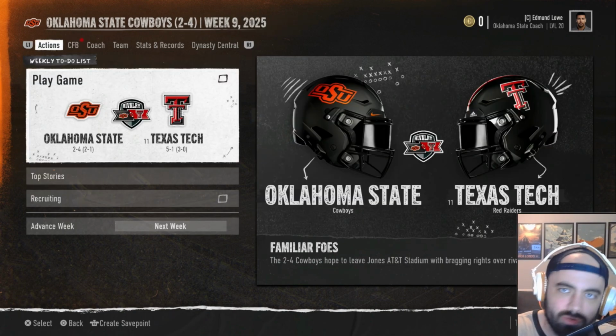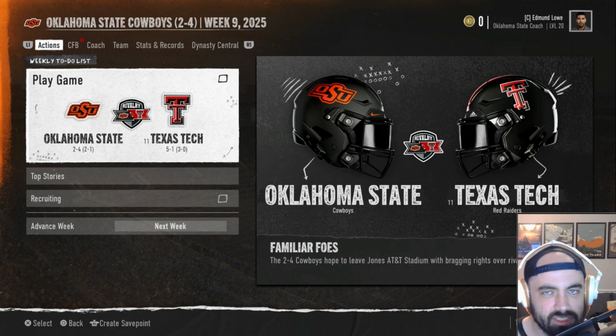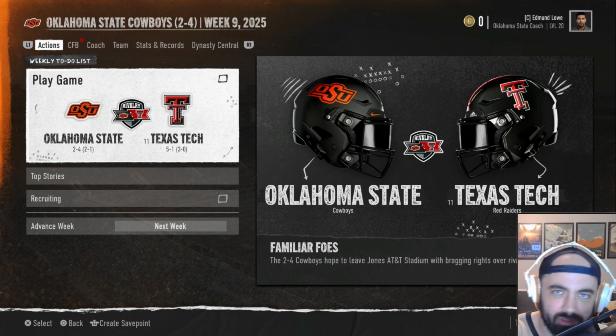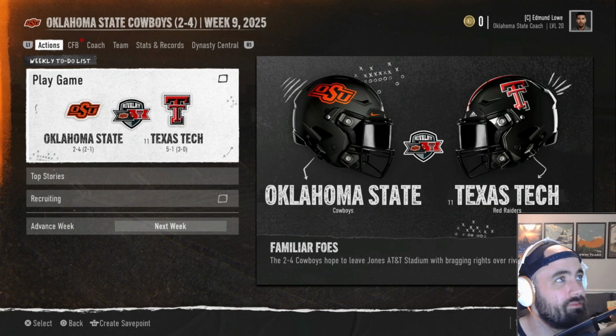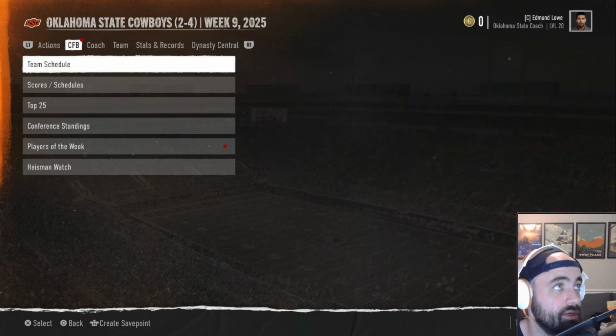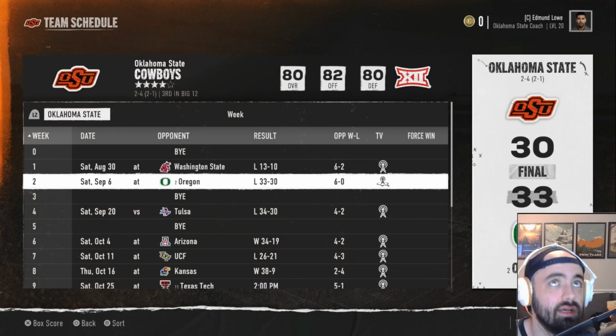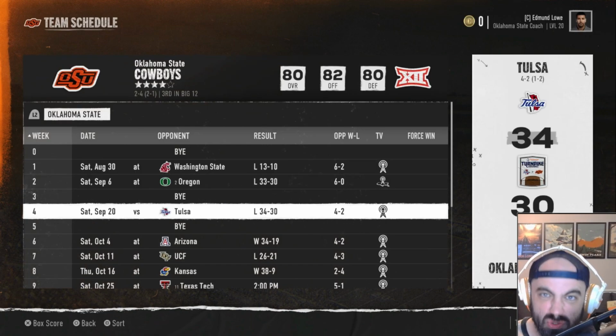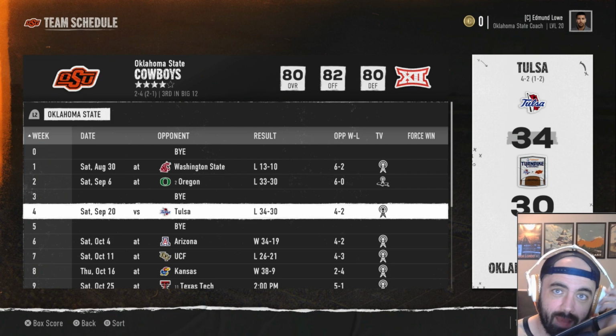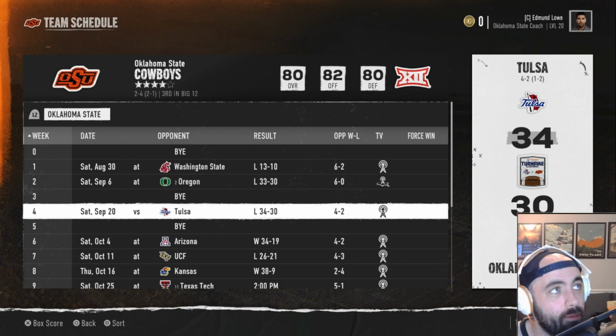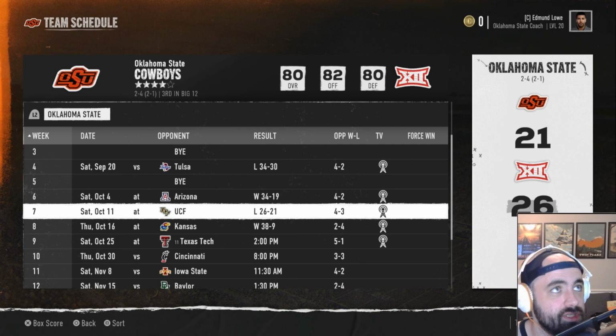I thought about bringing you in a bit earlier because things have quickly turned to crap here in Oklahoma State. We have lost 4 of our 6 games. Now, we're 2-1 in the Big 12, so we're doing decently there. But as you can see in our team schedule, it has just been really, really bad. Lost to Washington State, lost to Oregon, lost to Tulsa? To Tulsa? I'm recording this before the Tulsa game in real life, but if that happens this week, I will be very upset. And then we lost to UCF. That was at UCF. That's a tough stadium to play at.